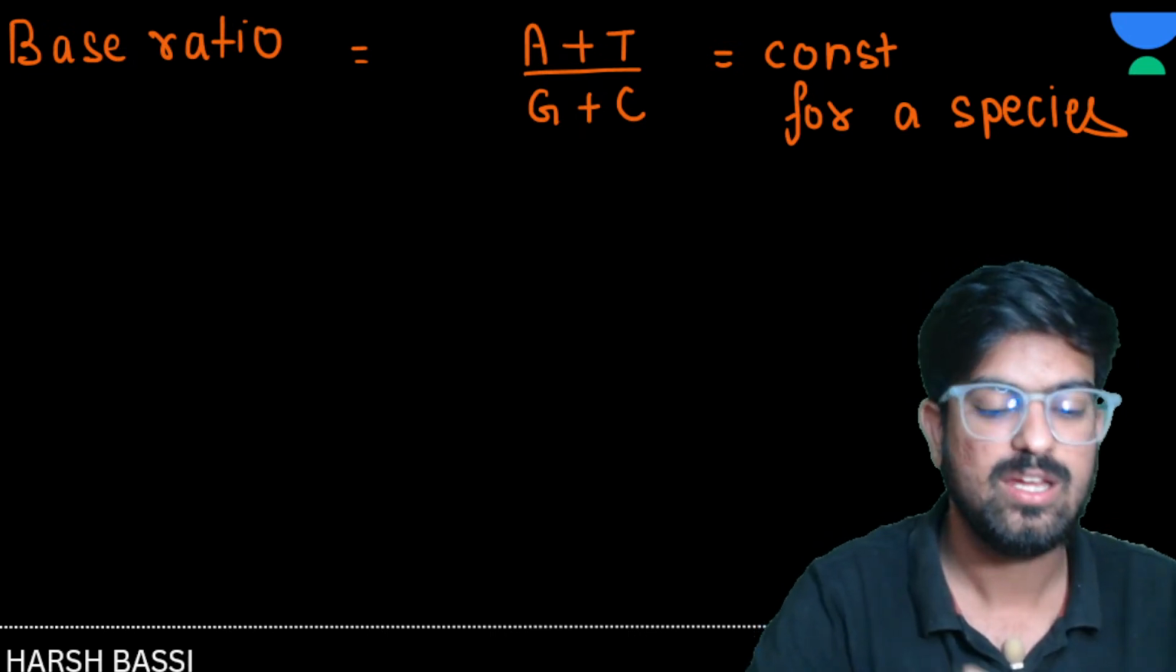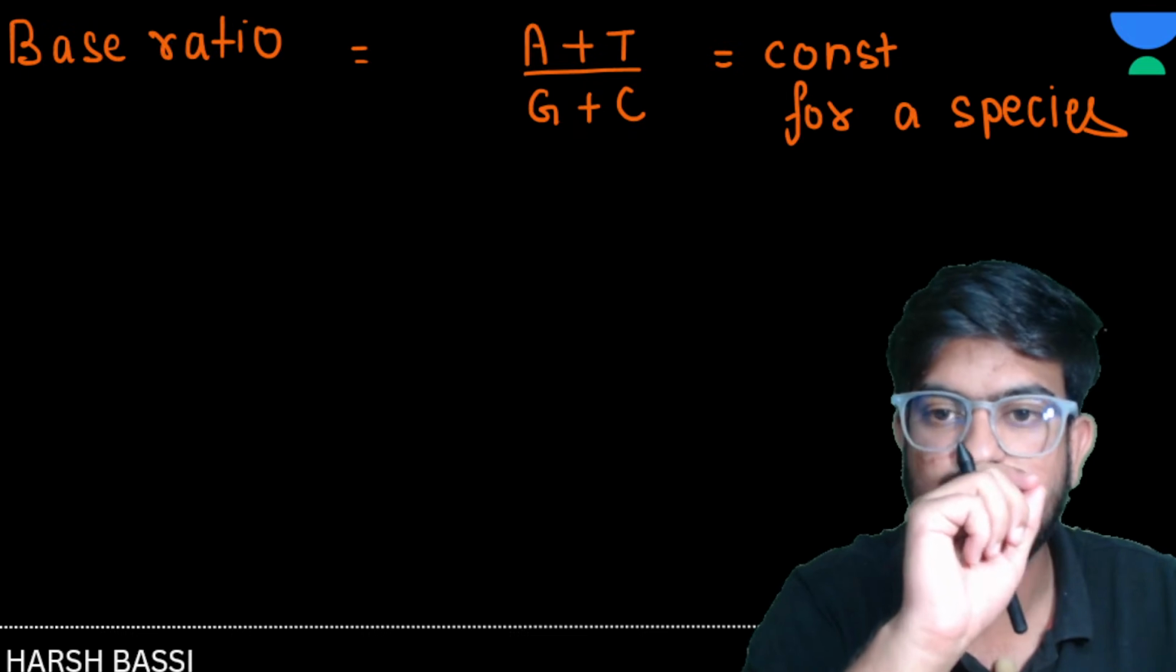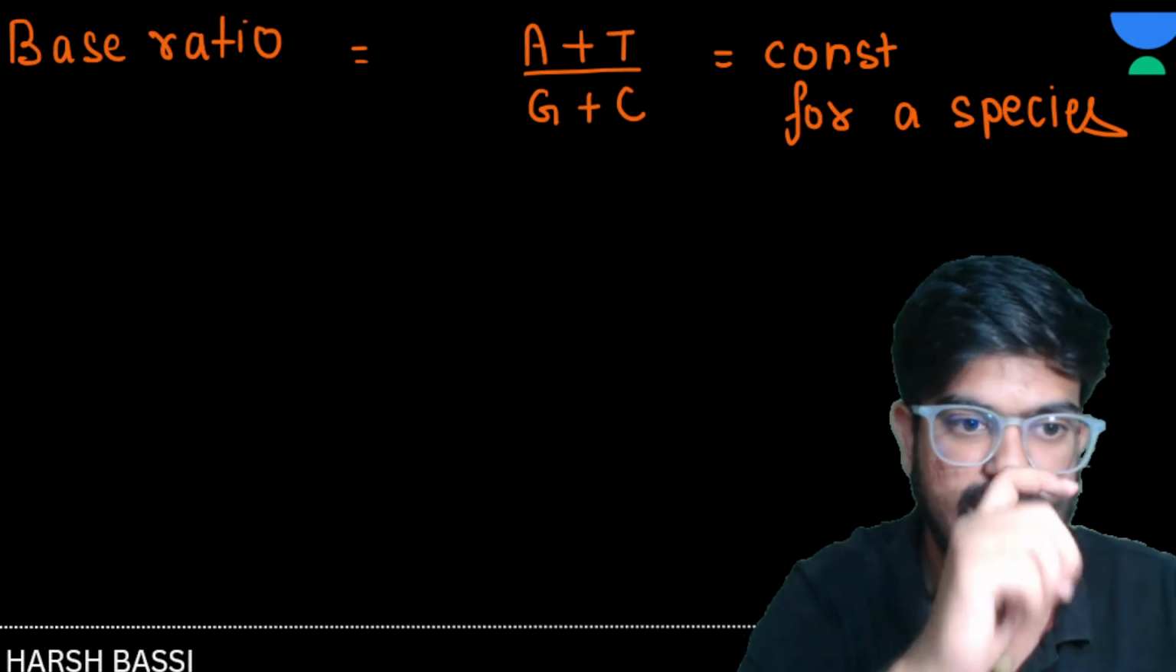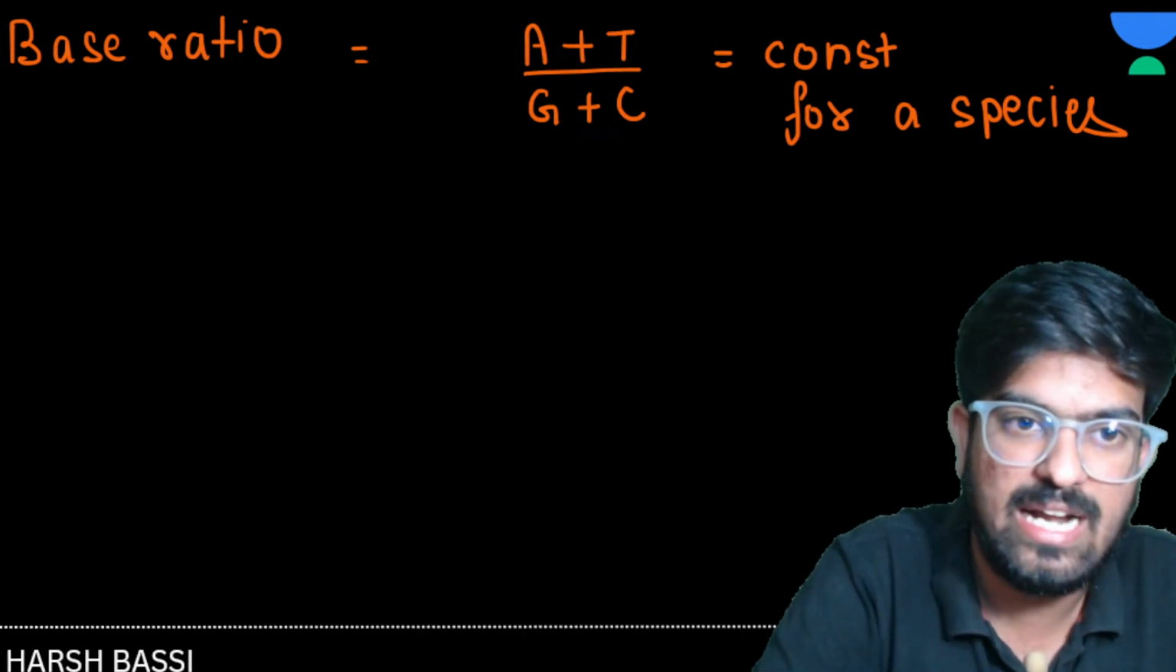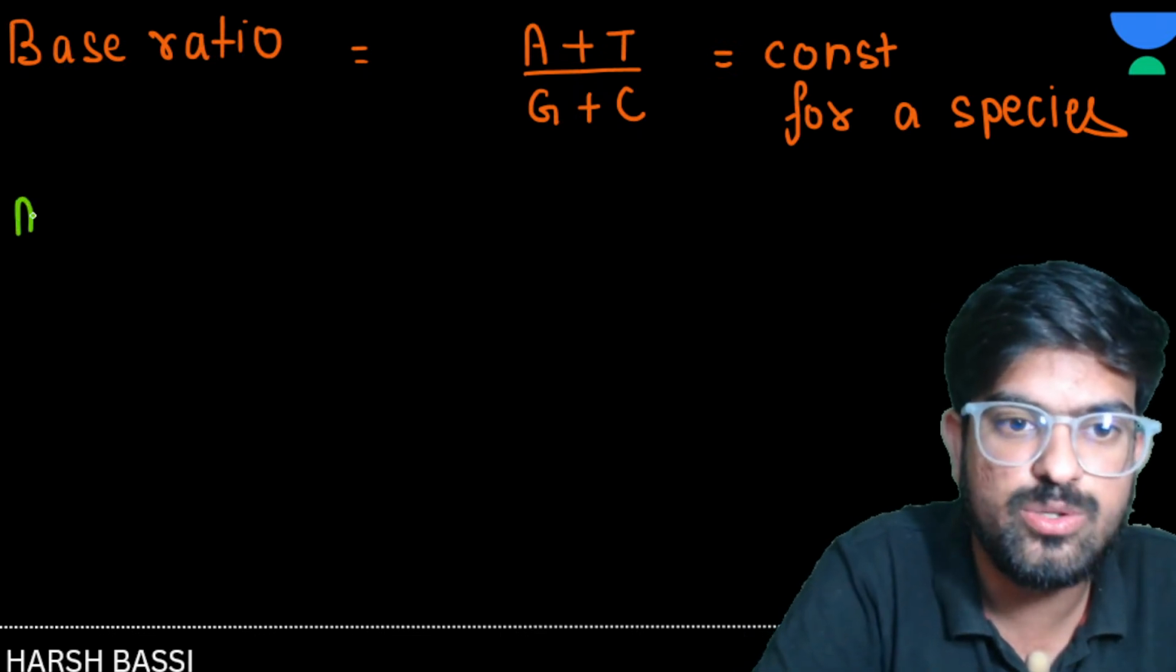So the base ratio is constant for a species. Clear? Now, next see here. Suppose that the AT ratio is more.